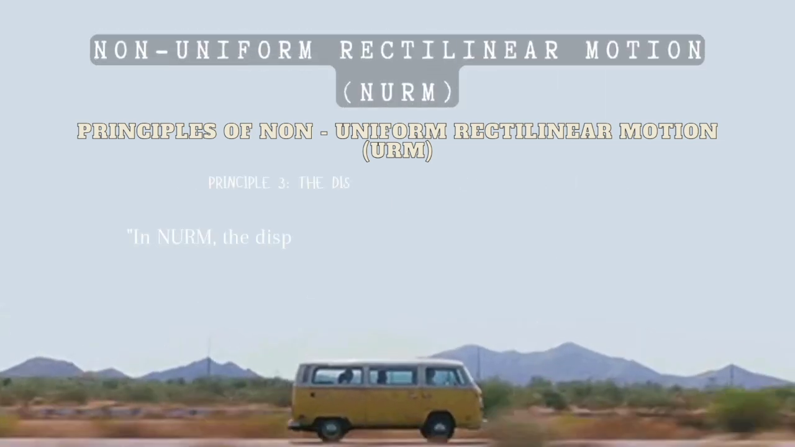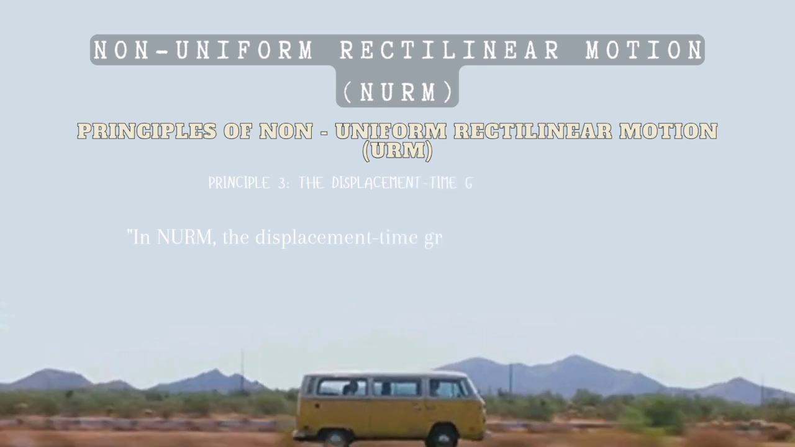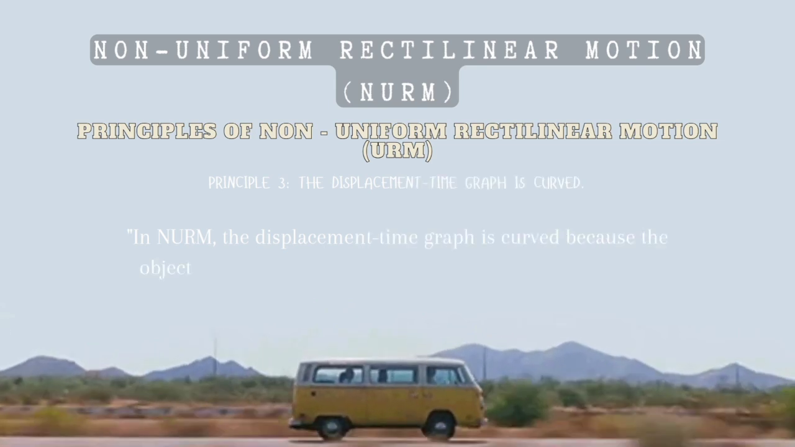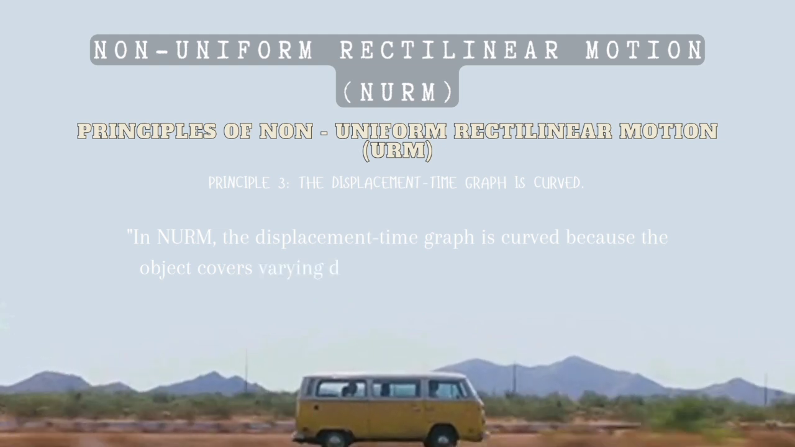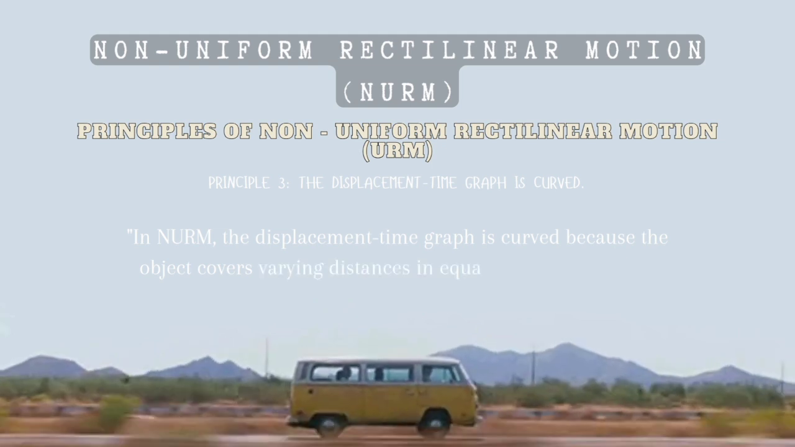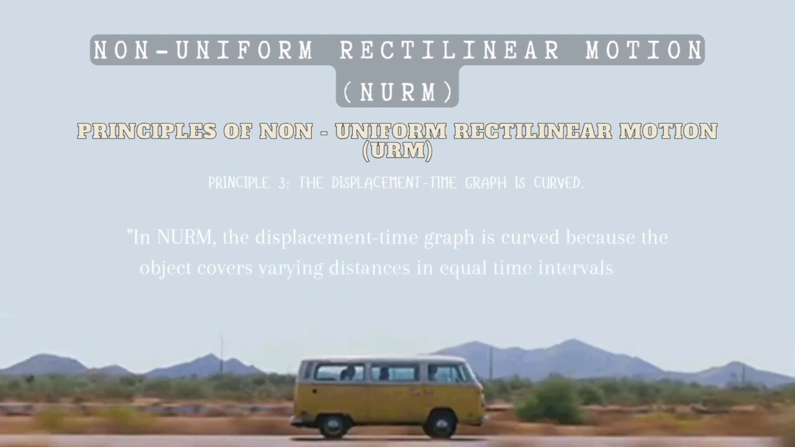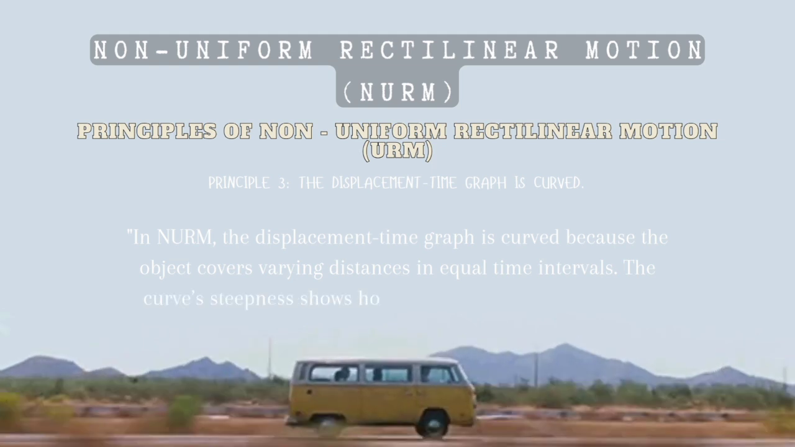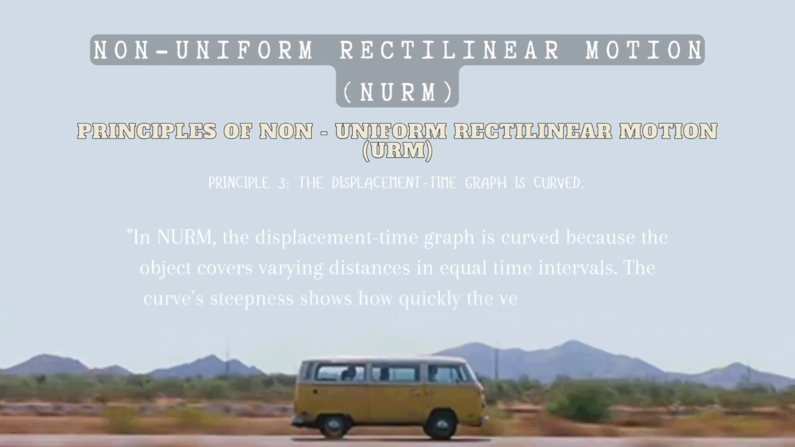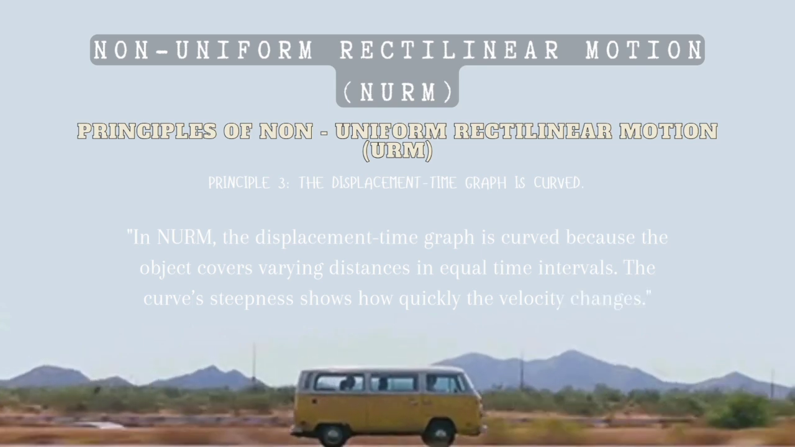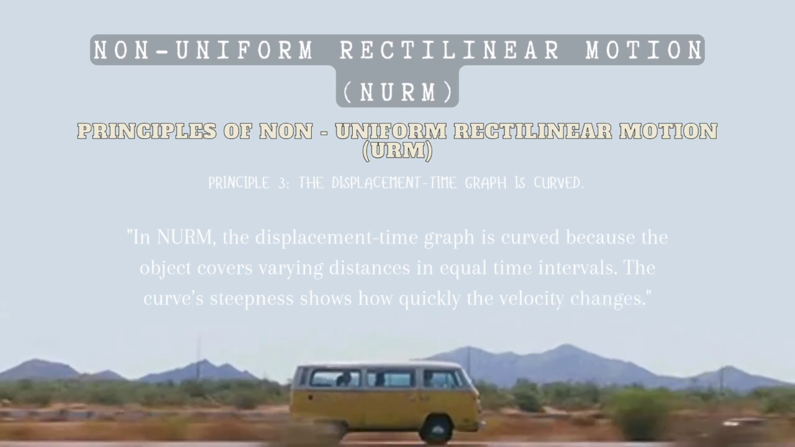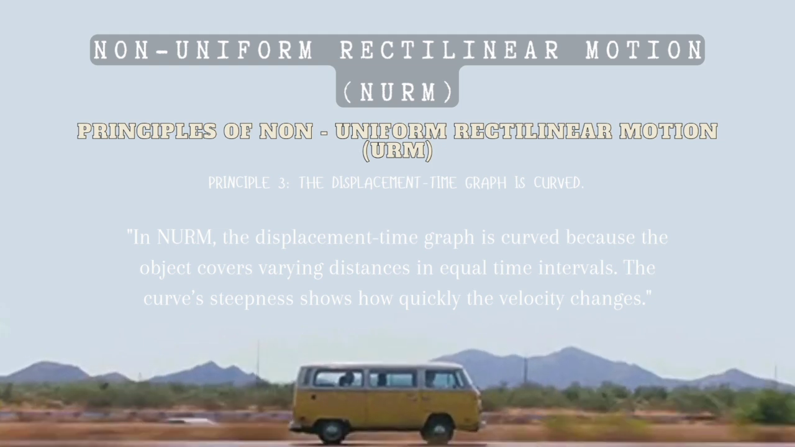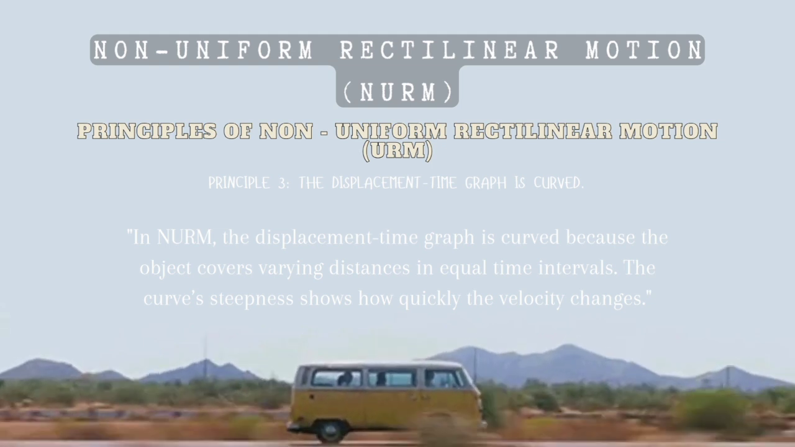So the third principle is that the displacement-time graph is curved. In non-uniform rectilinear motion, the displacement-time graph is curved because the object covers varying distances in equal time intervals. The curve steepness shows how quickly the velocity changes.